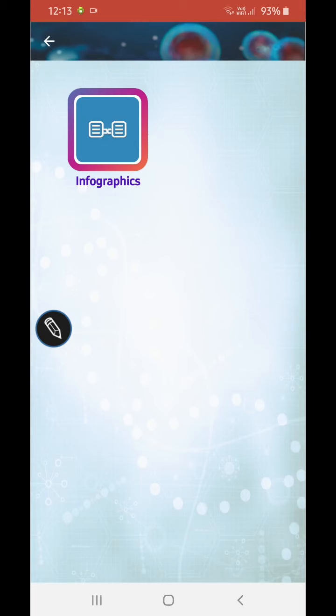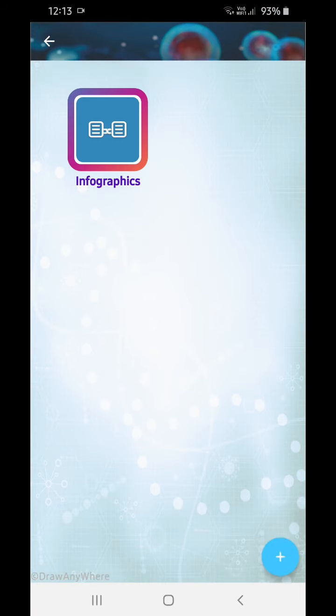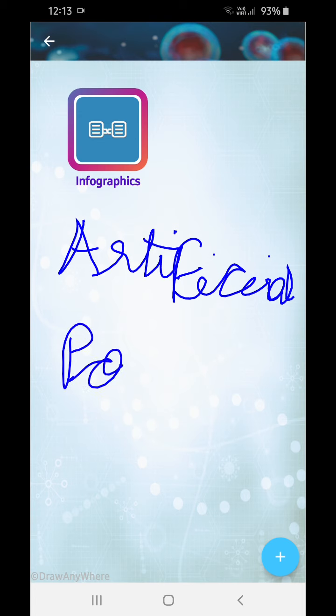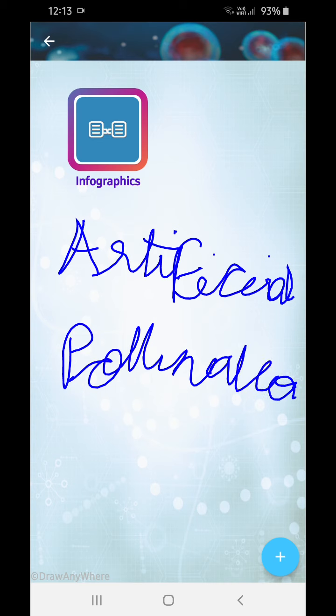And another thing, all these scientists practiced artificial pollination. If you do not practice artificial pollination, then you can't make such things, or you can't bring out any revolution. Clear?